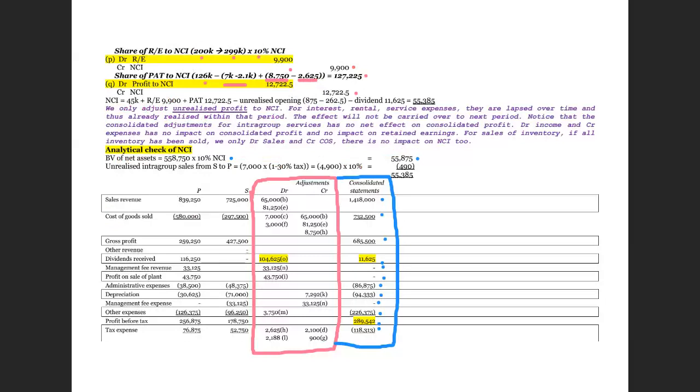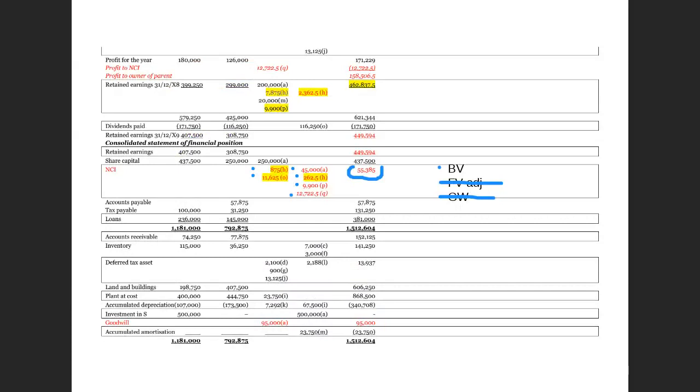So 7,000 minus 2,100 is 4,900. 10% should be shared by the NCI. So the amount 490 reduced it. So you successfully reconcile the NCI figure 55,385. Good.